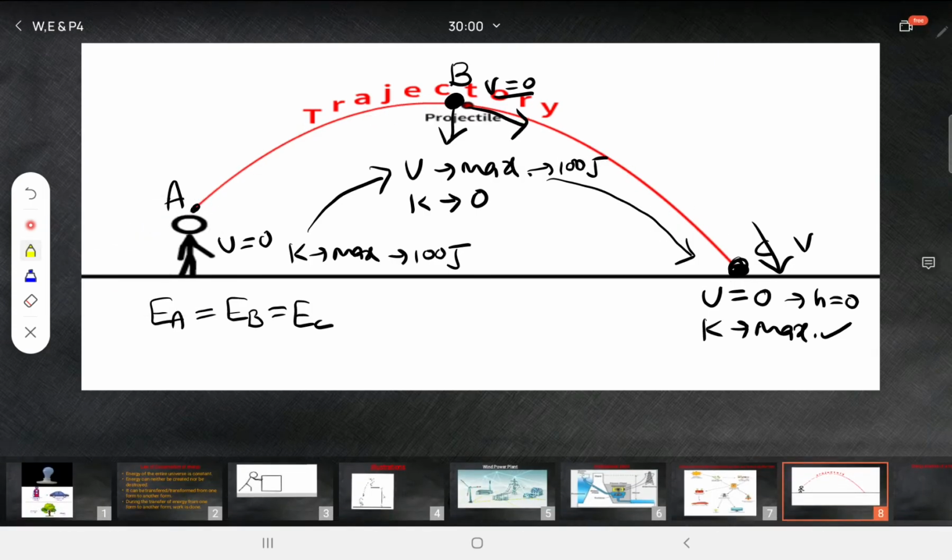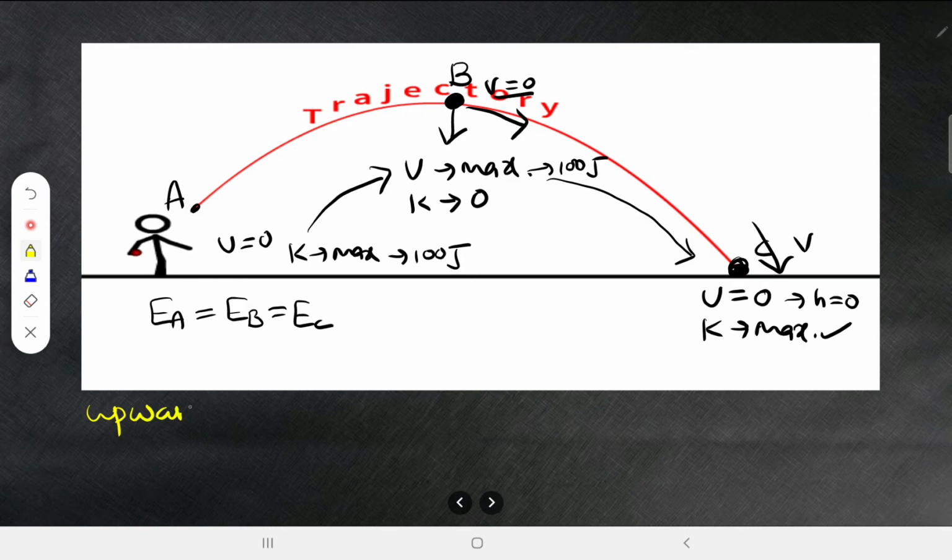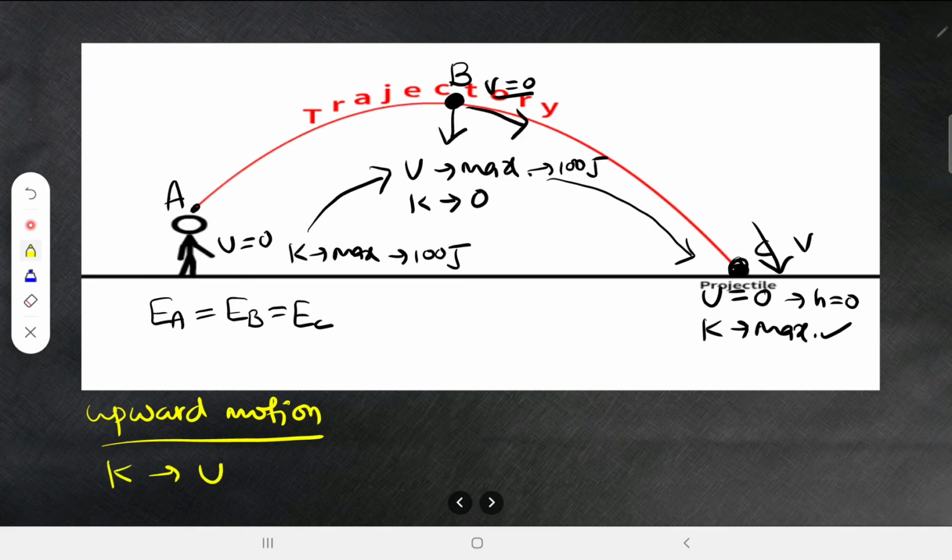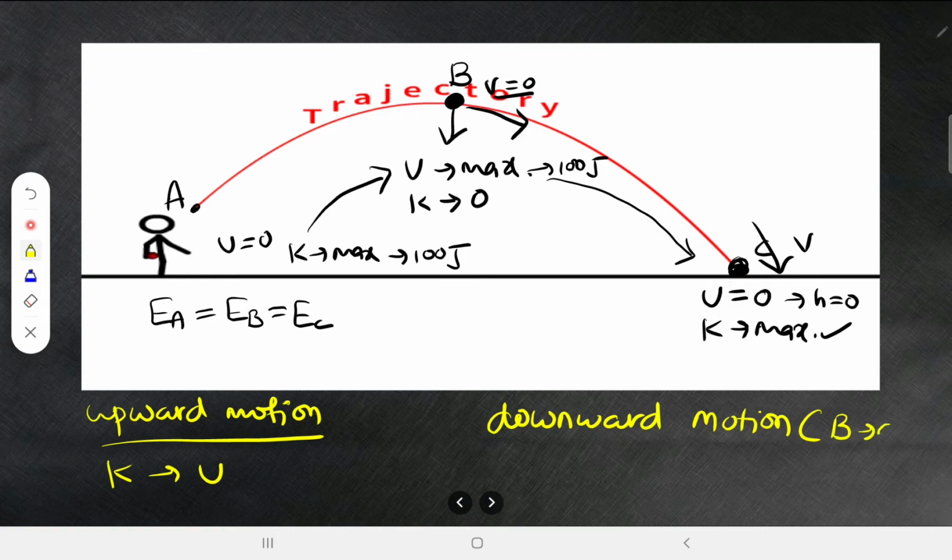So it has two motions, no? One is upward motion. In the upward motion, what is converted to what? The kinetic energy is converted into potential energy. Now in the downward motion, downward motion means which point to which point? From point B to point C.